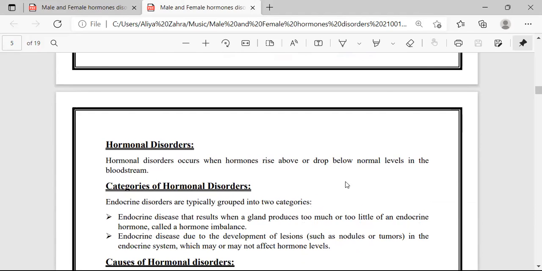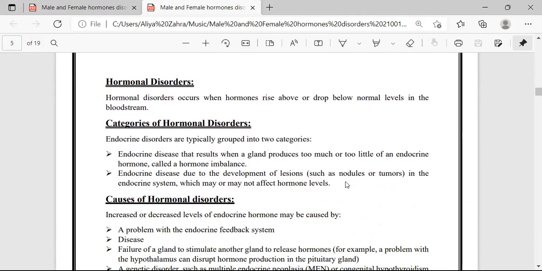The next is, what are hormonal disorders? These are the disorders that occur when hormones rise above or drop below normal levels in the bloodstream. There are different categories of hormone disorders. Two of them are given as follows. Endocrine diseases that result when a gland produces too much or too little of an endocrine hormone, called a hormonal imbalance. Endocrine diseases due to the development of lesions such as nodules or tumors in the endocrine system, which may or may not affect hormone level.